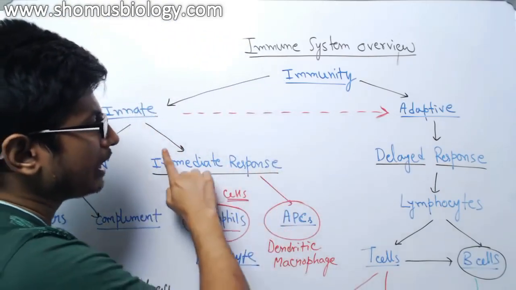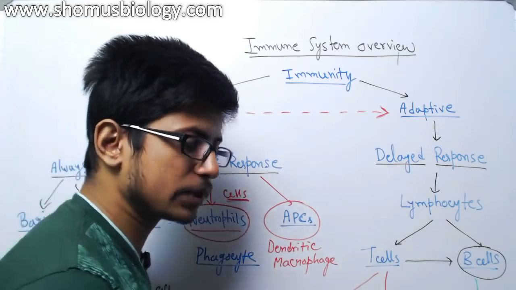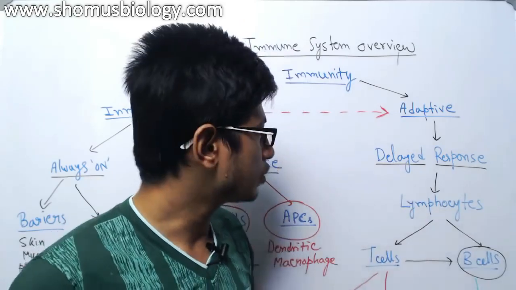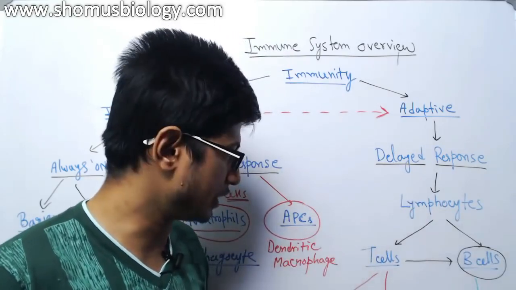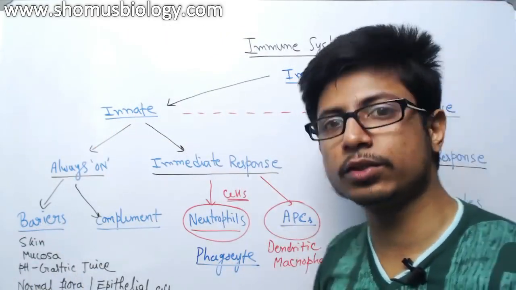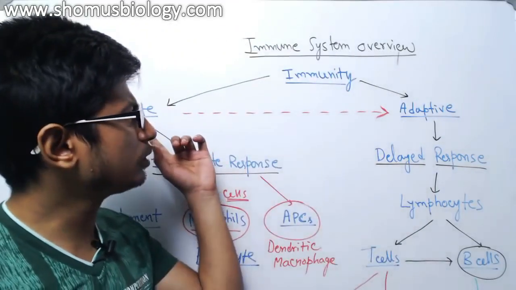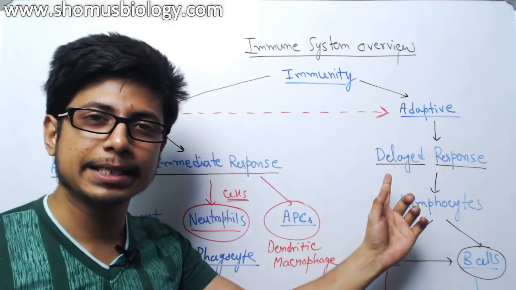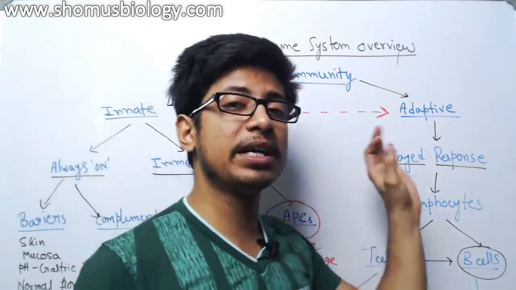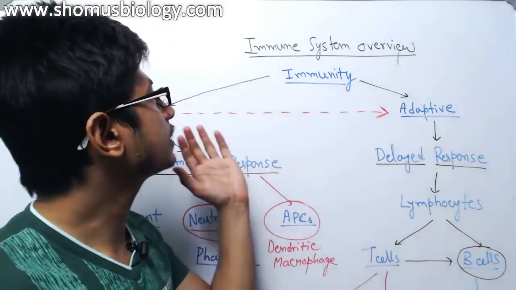But remember, in this whole process, they have two separate ways of thinking. Innate is doing the first cover, adaptive is doing the next cover and ultimately taking the job to the end. So both are required at different stages. This crosstalk I talk about is the most important thing to understand when you are talking about the immune system, because there are so many factors involved in this interaction, but this interaction is very, very important for a proper cure against infection. So this, in a sense, is the whole immune system.